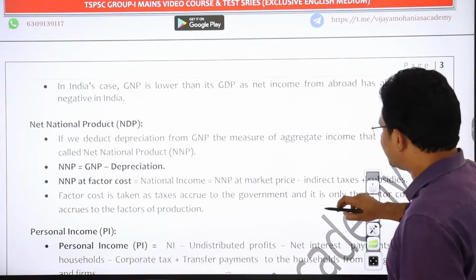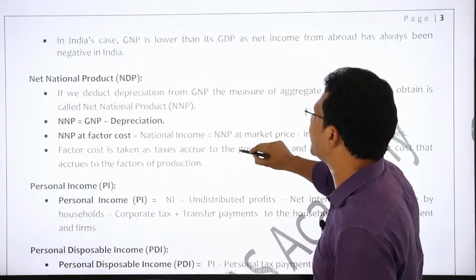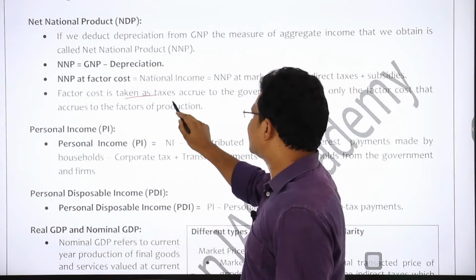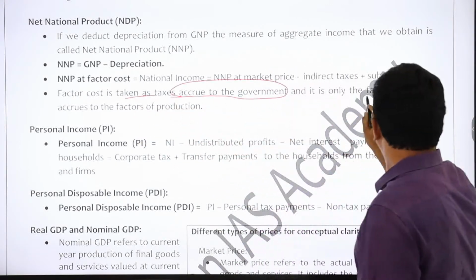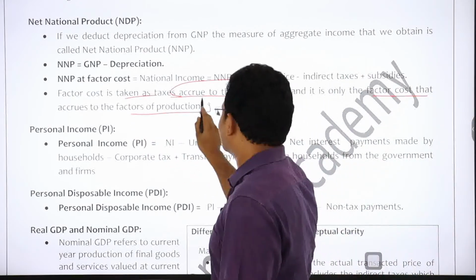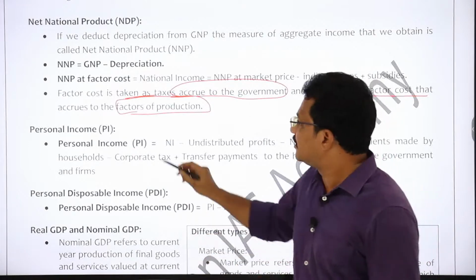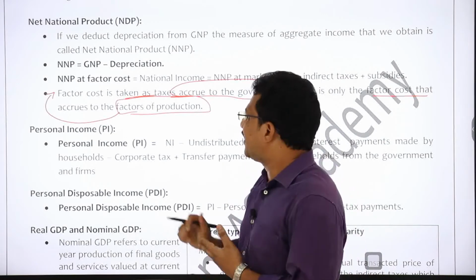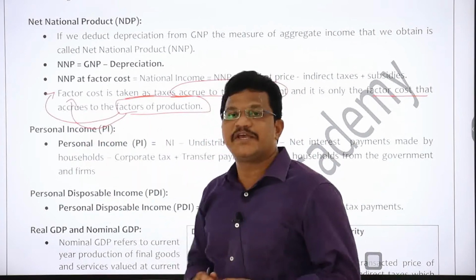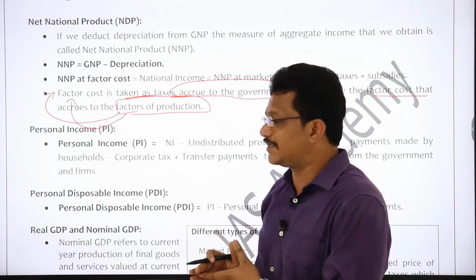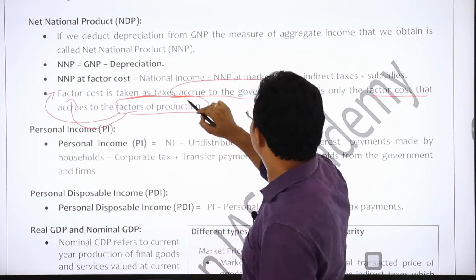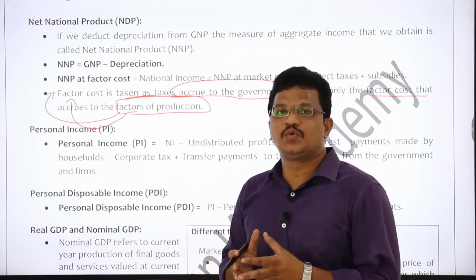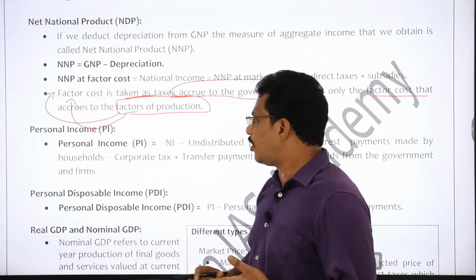Just try to remember these formulas. These are useful while writing your mains answer. Now see, factor cost is taken as taxes accrue to the government, and it is only the factor cost that accrues to the factors of production. Why are we taking factor cost? Because factor cost will give you the real picture of how much of the factors of production are going into bringing one product into the market. That is why we are using the factor cost, so that you will get a clear picture about the amount that has been invested to produce one unit of output, right?